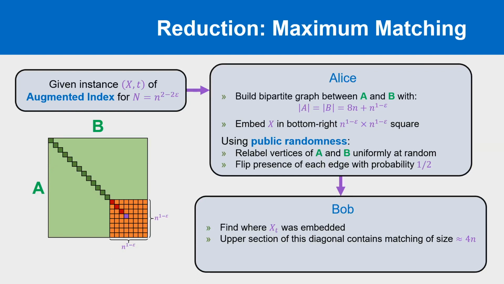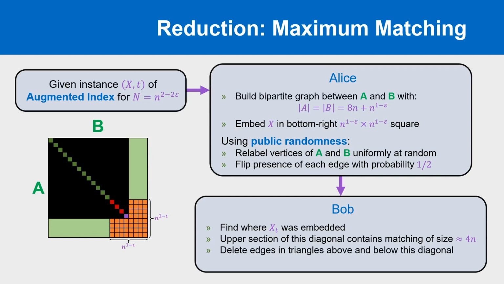Since Bob wants to recover a particular entry from this diagonal, he'd quite like it if this was the only large matching in the graph. So he's going to build a set of deletions consisting of all of the edges in the square containing this special diagonal, and this deletion region is shown here in black. As I mentioned earlier, Bob knows all the green entries from public randomness, but he can also reconstruct all of the entries highlighted in blue from his knowledge of the tail of x, and this will give him enough information to construct the entire deletion set. Once he's ready, he feeds the message received from Alice and the generated edge deletion set to the provided maximum matching protocol and inspects the output.